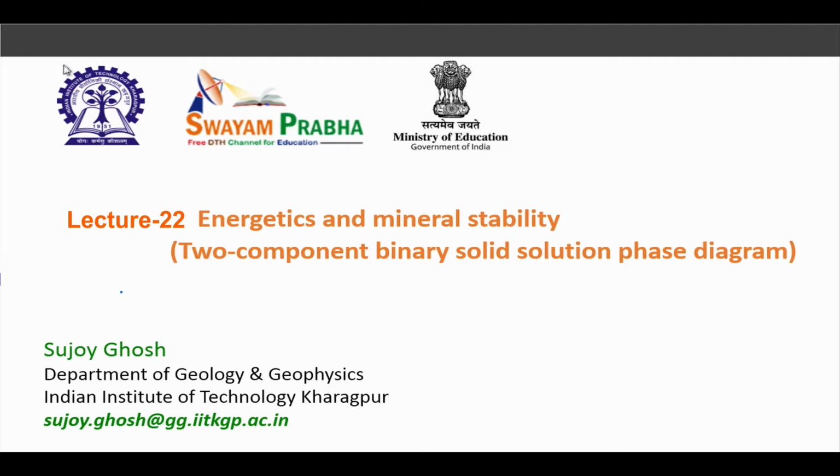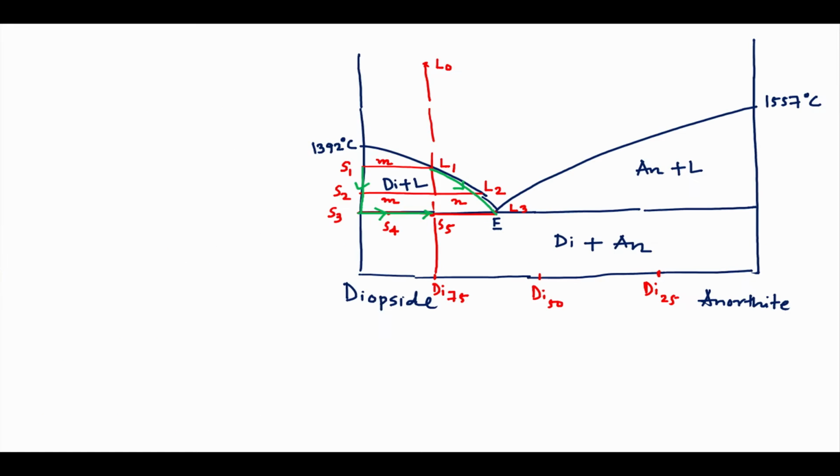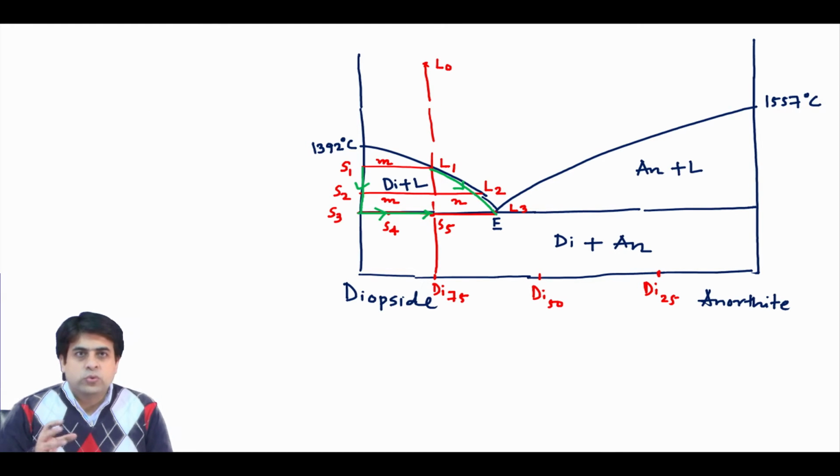Hello everyone, welcome to the 8th lecture of the Mineralogy series. In this lecture we will continue from where we stopped in the 7th lecture. In the last lecture we were trying to understand the case where we have two solids which are not miscible, for example diopside and anorthite, but the liquid is miscible.